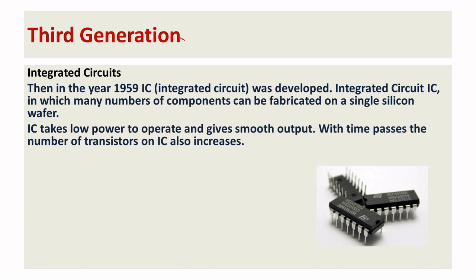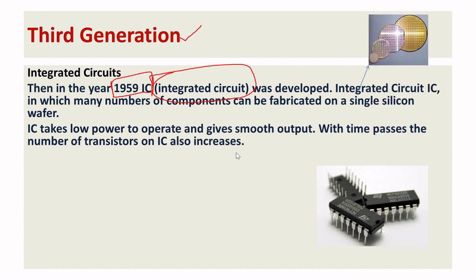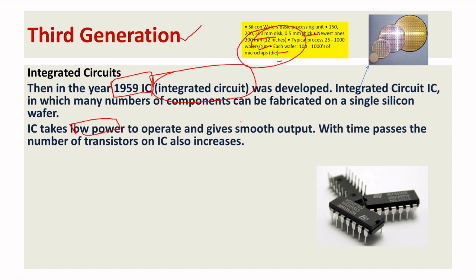The third generation is the integrated circuit. It was invented in 1959. The concept behind it was silicon wafer. So on a single die, you can have n number of discrete components. This is the standard size used for the wafer. The ultimate aim is that the integrated circuit takes low power to operate and gives a smooth output.